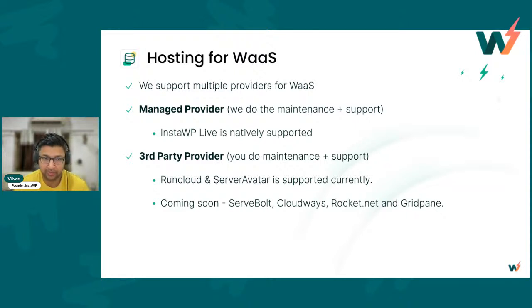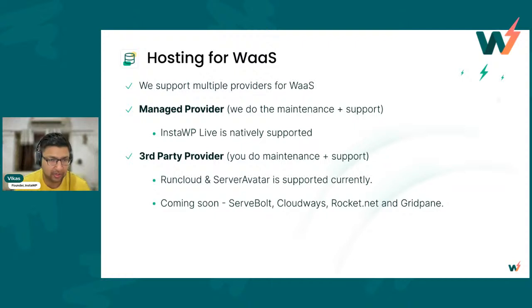Or you can use a third-party provider, where you do the maintenance of the servers and you will have to provide the support for the WordPress website which you are launching with these providers. So currently we support RunCloud and Server Avatar. These are our supported providers. These are essentially control panels built on top of DigitalOcean, Vultr, and other cloud providers.